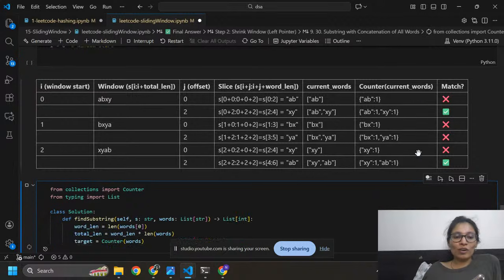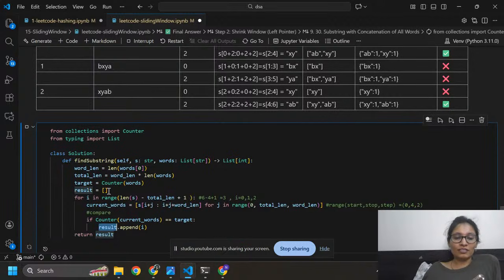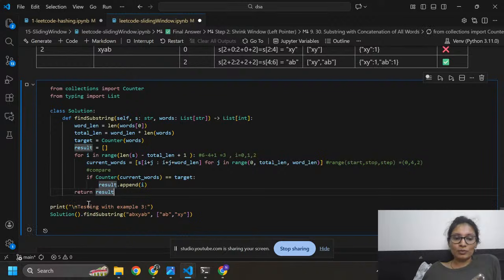Then you need to append the output inside the result, so result dot append i, and return the result. Here this is for displaying your result, this is the class, find the string, here this is the s, and these are the words.